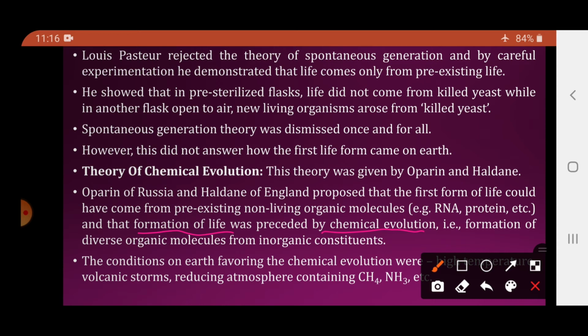So what is the theory of chemical evolution? It stated that the first form of life could have come from the pre-existing non-living organic molecules like RNA, protein, etc., and that formation of the life was preceded by chemical evolution, that is formation of the diverse organic molecules from the inorganic constituents.